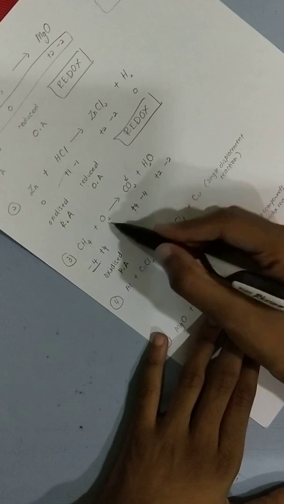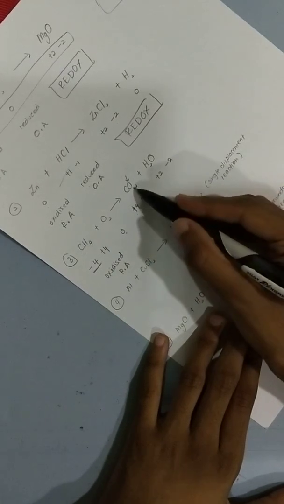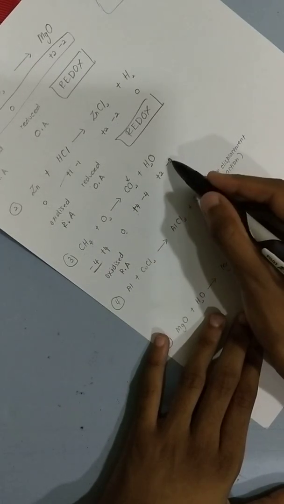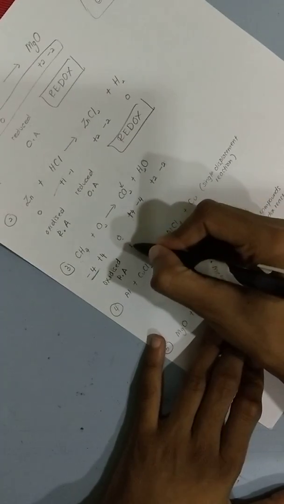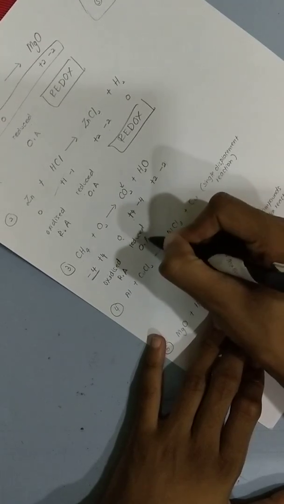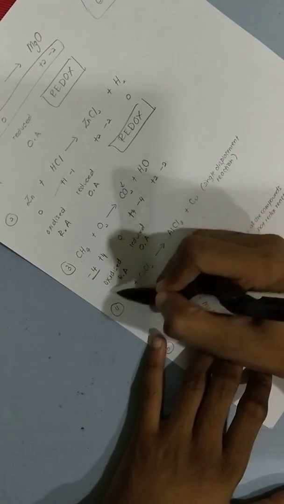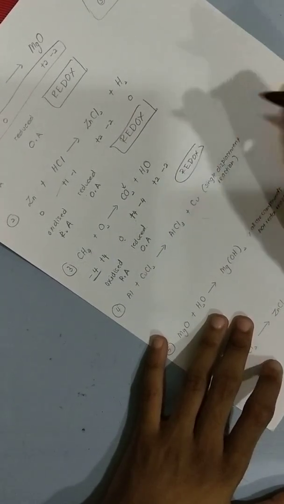Oxygen from 0 charge decreases to -4 over here, there's also -2 here, so there's a decrease. So this has been reduced. So this is your oxidizing agent. Oxidation and reduction happen at the same time, so this is a redox reaction. Okay?